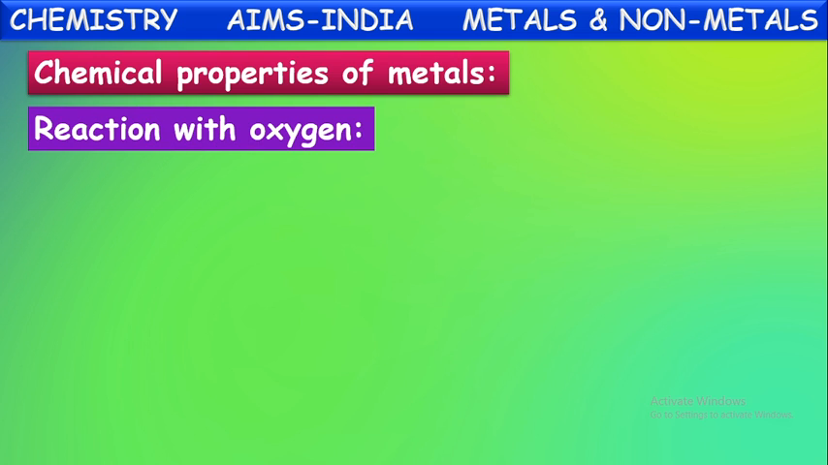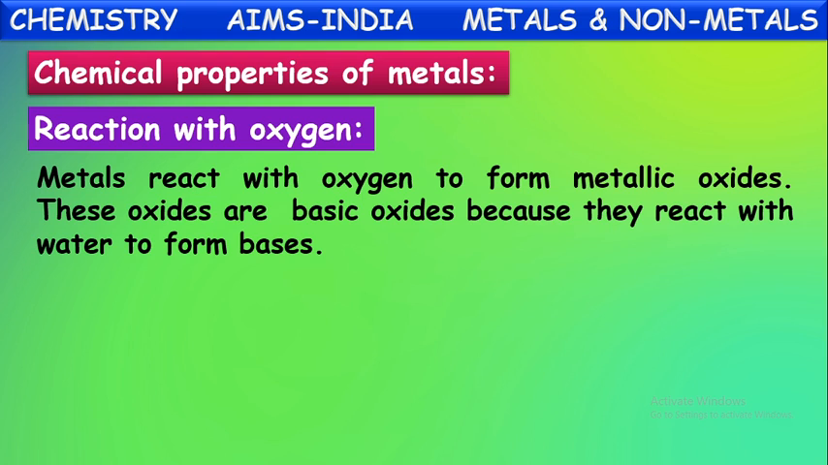So how these metals react with different elements we are going to see. First, let us see the reaction of metals with oxygen. Metals react with oxygen to form metallic oxides. These metallic oxides are basic oxides because they react with water to form bases. When metals burn or react with oxygen, they form their respective oxides, which we call metallic oxides.